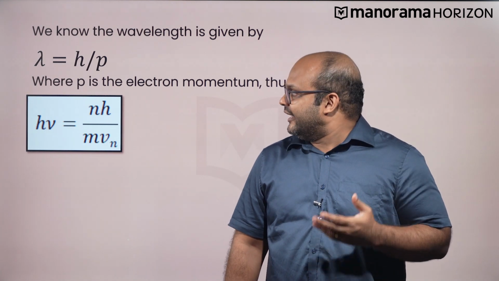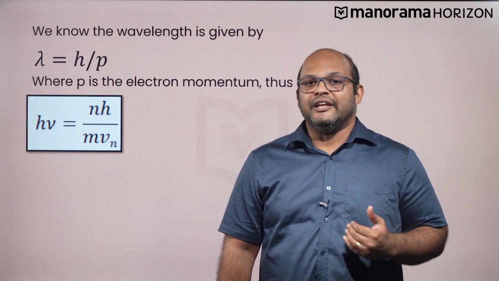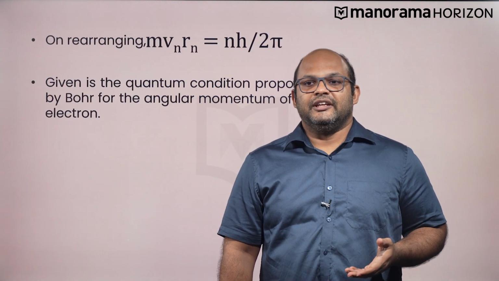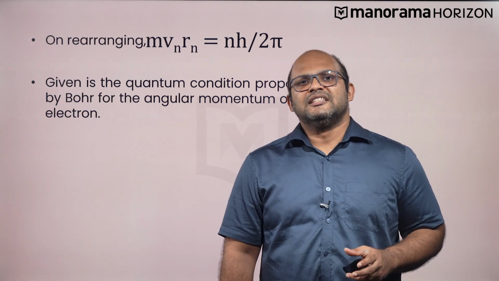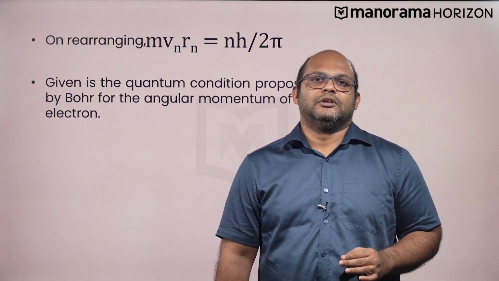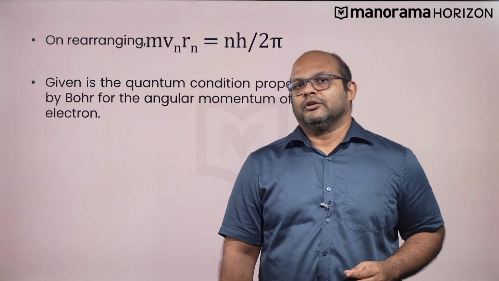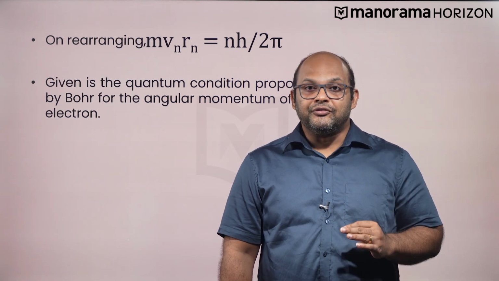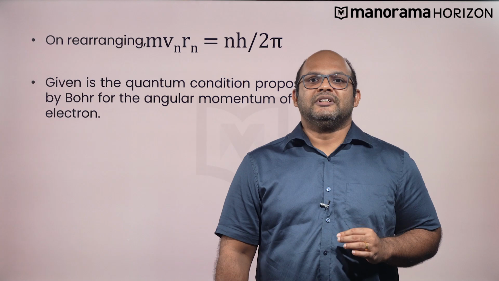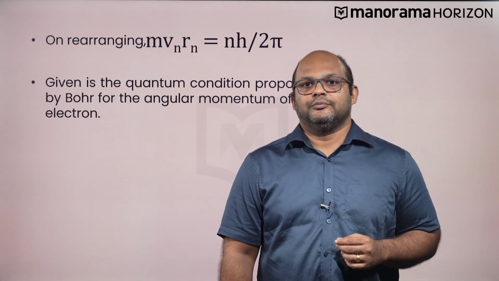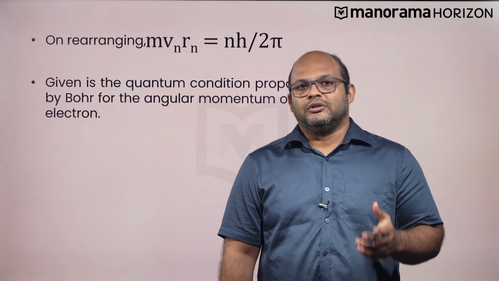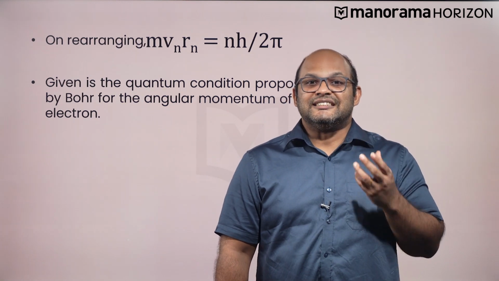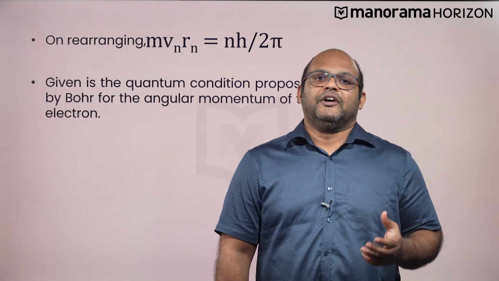Thus, we get the equation 2 pi Rn is equal to nh upon mvn, and rearranging the previous equation, we get mvn Rn is equal to nh upon 2 pi. This is the quantum condition proposed by Bohr for the angular momentum of an electron. This equation is the basis of explaining the discrete orbits and energy levels in the hydrogen atom. Thus, the de Broglie hypothesis provides an explanation for Bohr's second postulate of the quantization of the angular momentum of an orbiting electron.